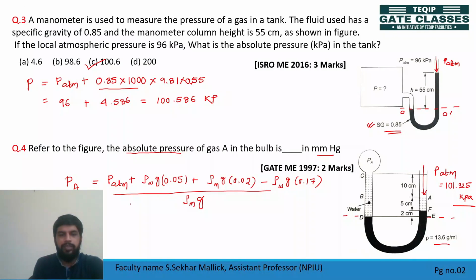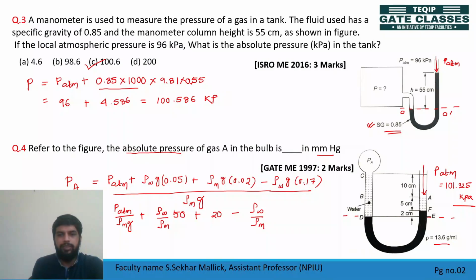So what is the atmospheric pressure? So can I write this? P atmosphere by rho m g plus rho w by rho m, then this is 0.05, this is in meter, right? In mm how much it will be? 0.05 meter means how much mm? 50 mm. Then again here rho m got cancelled. This is 20 mm minus rho w by rho m.